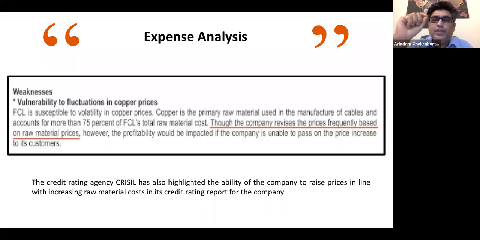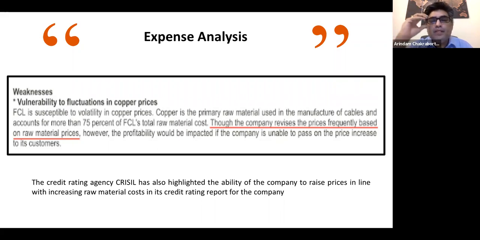In any company analysis that you do, for any company, please understand the nature of the raw material, right? And you have to understand how the trend of raw material prices has been over a period of time. What are they susceptible to? What are the availability or prices of raw material dependent on?